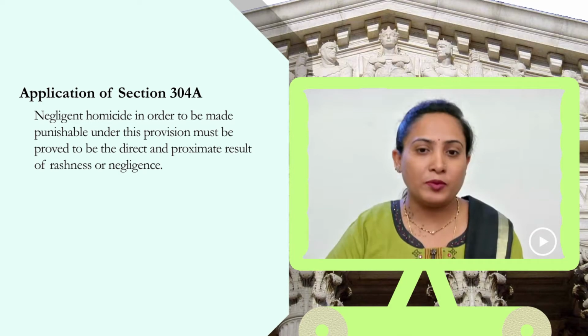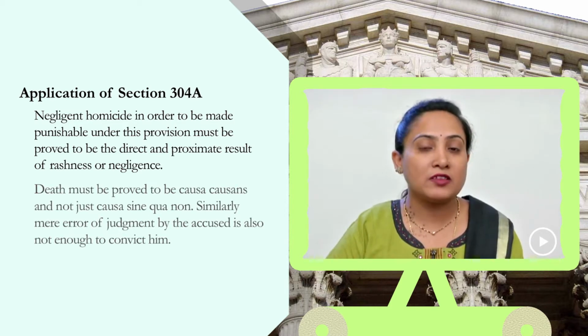That being one of the most important conditions for the application of section 304A, rather makes the provision very narrow in its application. Hence, 304A would only apply in a case where the death of the victim is shown as the direct result of the rash or the negligent act or conduct of the accused. The negligent homicide, in order to be punishable under this provision, hence must be proved to be not just direct but also the proximate result of the rash conduct or the negligent behavior of the accused. Death must be proved to be causa causans and not just causa sine qua non of the conduct of the accused.